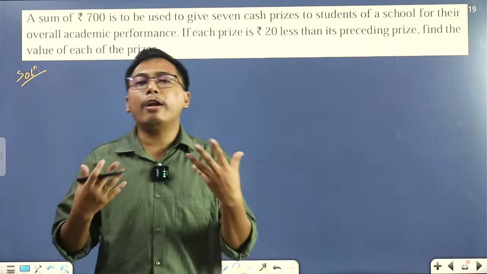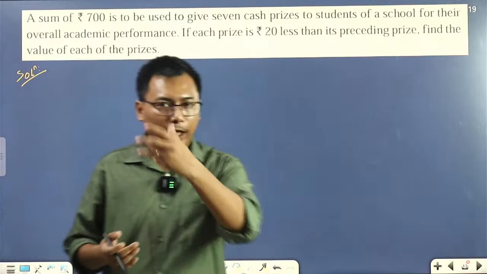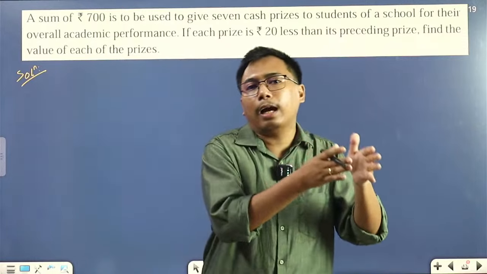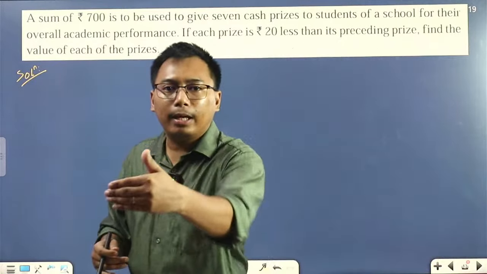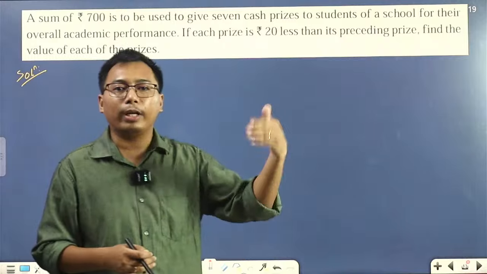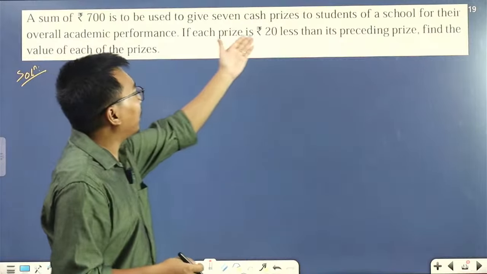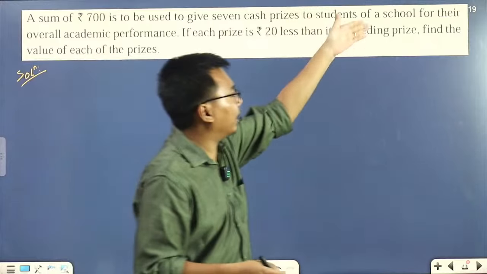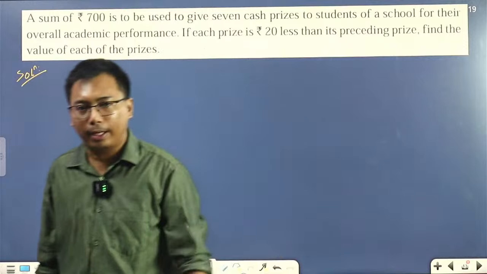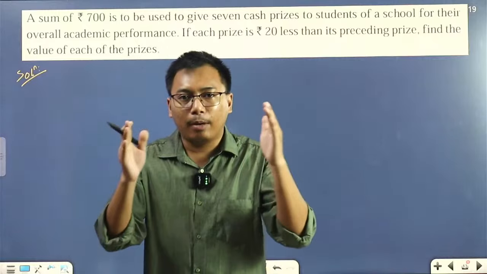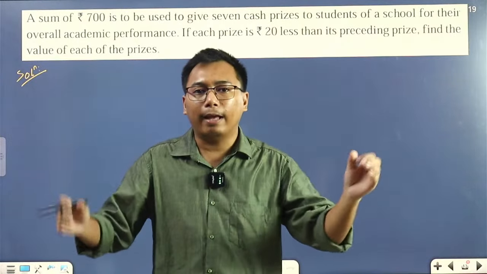Or let's say I have 150 rupees. My next prize will be 130, next 110, next 90. It keeps on decreasing by 20. Each prize is 20 less than its preceding prize. Find the value of each of the prizes. What will be the value of each of those 7 cash prizes?